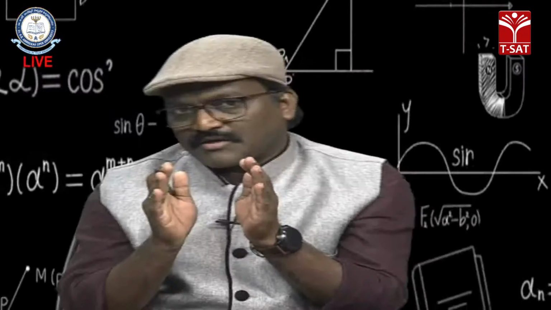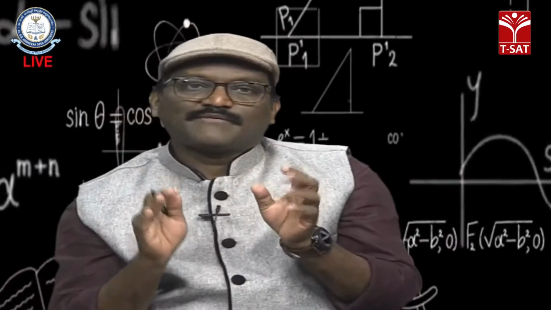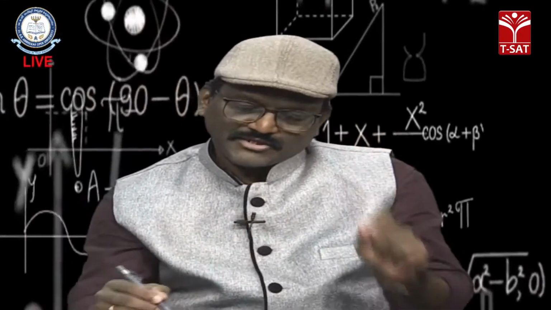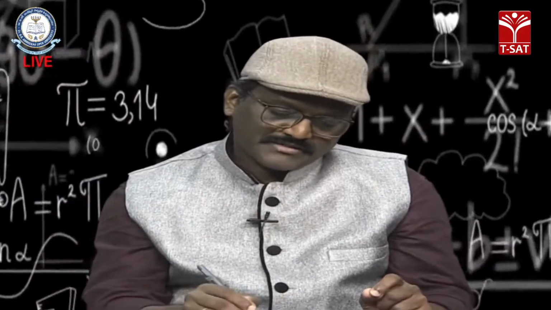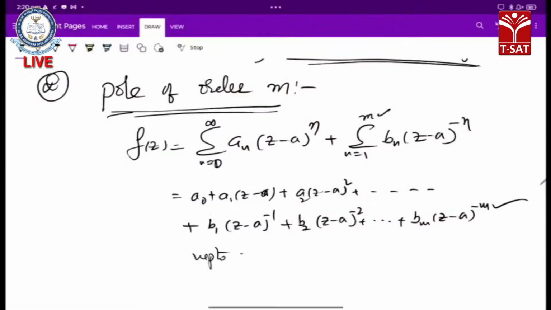If my Laurent series contains negative powers up to m, negative power series exists, then I can write the last term as 1 by z minus a whole to the power of m.